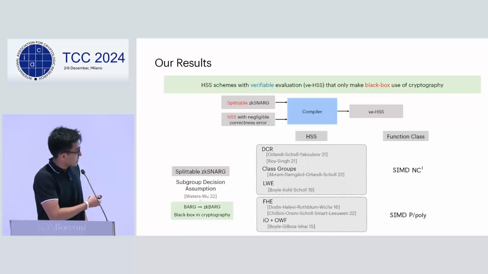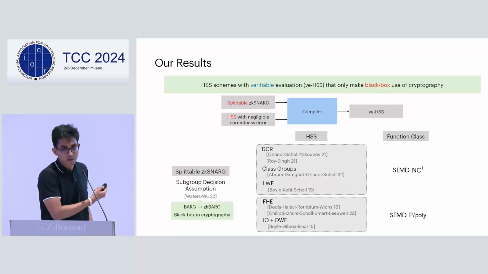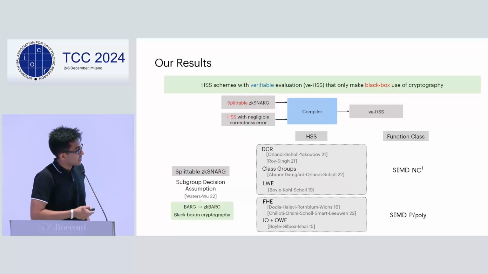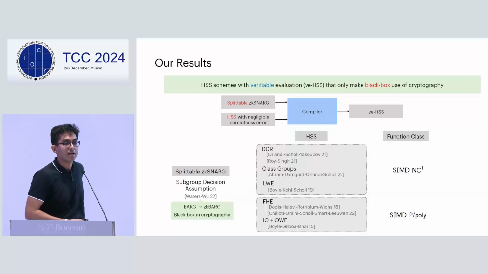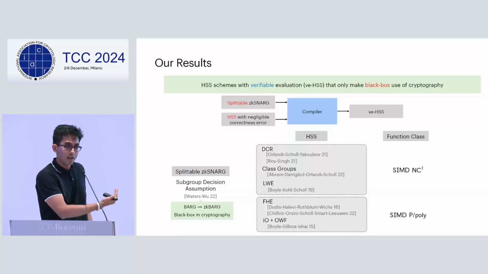Similarly, we also construct a ZK variant of the batch argument from Waters-Wu. And using this with the prior HSS schemes along with our compiler gives us HSS with verifiable evaluation for SIMD NC1 and SIMD P/poly. Here, the SIMD aspect comes from the fact that we're using a batch argument, and the NC1 and P/poly aspect comes from the underlying HSS schemes.